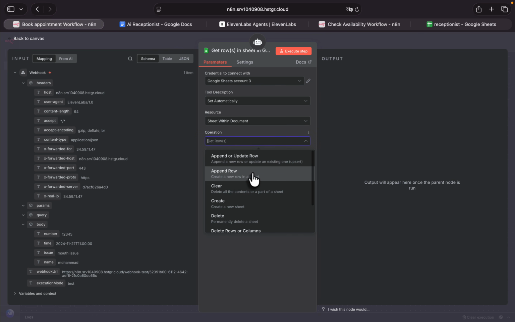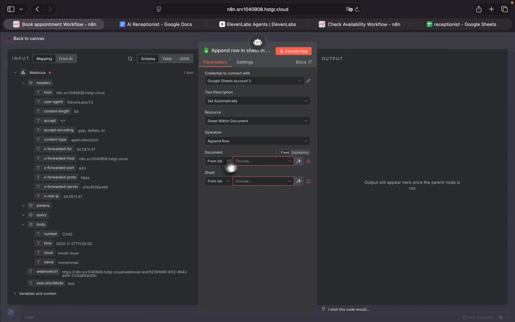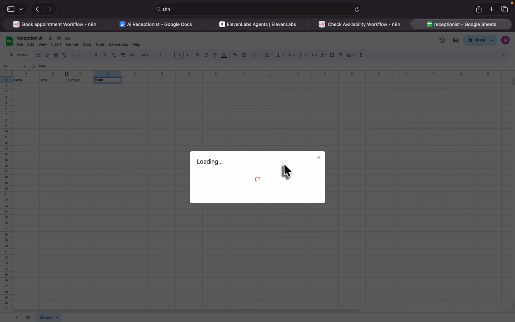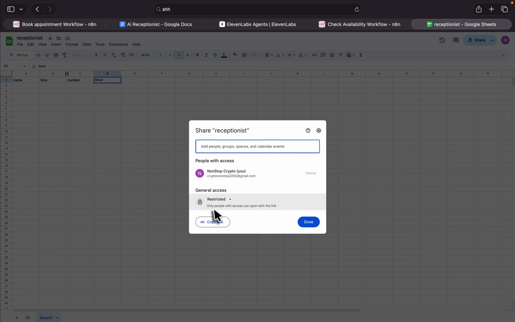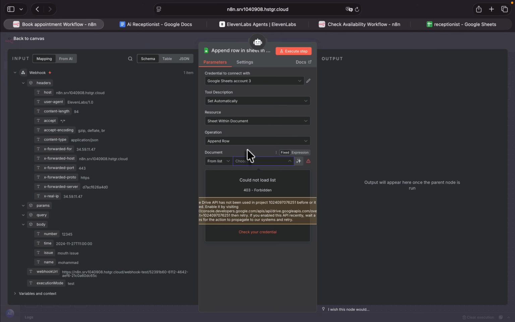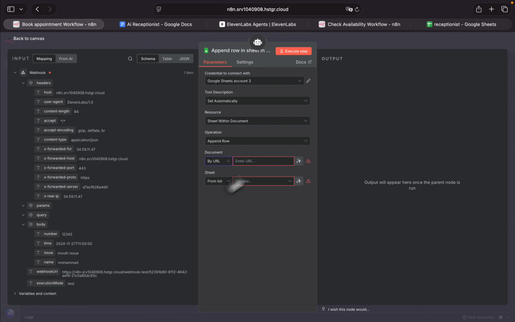So click on append row. And from the list, let me actually share this. Make sure this is public. Copy the link back to n8n and let me paste it by URL.